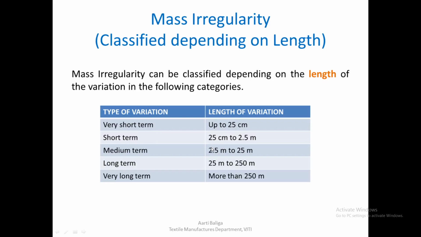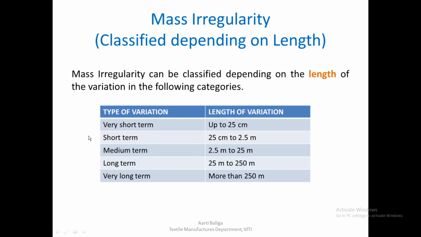If it is between 25 centimeters and 2.5 meters, it would be classified as short term. 2.5 to 25 meters would be medium term. Then long term would be 25 meters to 250 meters, and very long would be more than 250 meters. So depending on the length of the variation, it falls in one of these categories.